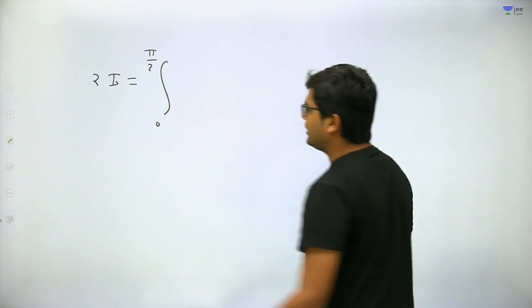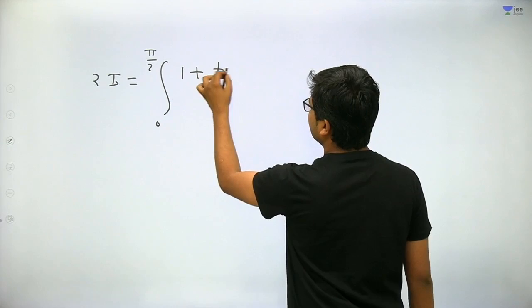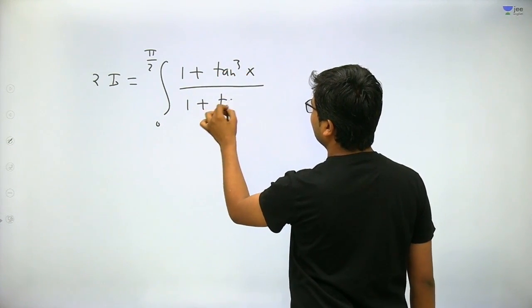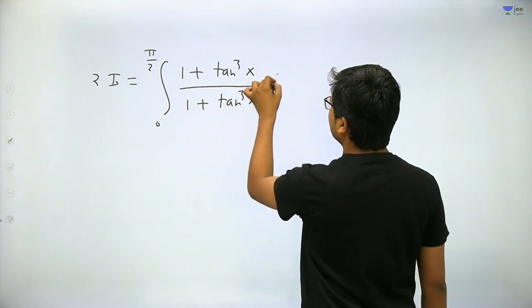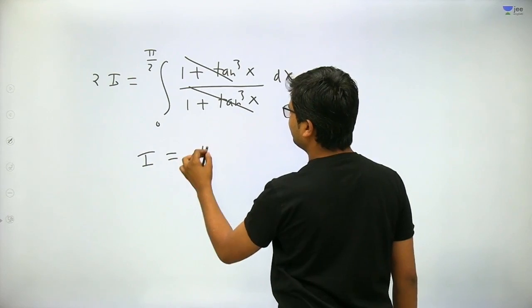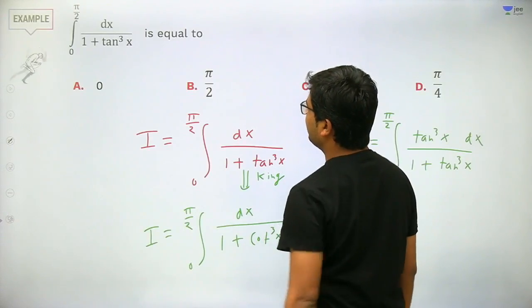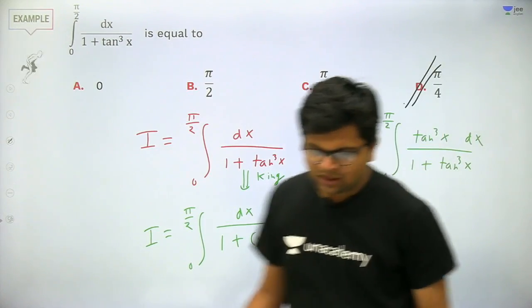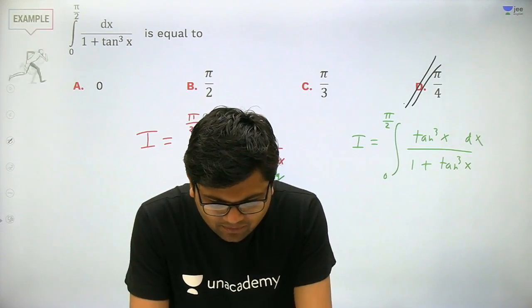Getting my point? Very good. So it will cancel out each other. It will become 1. So I will become pi by 2 upon 2. It will become pi by 4. Therefore, the answer that will come out will be D.